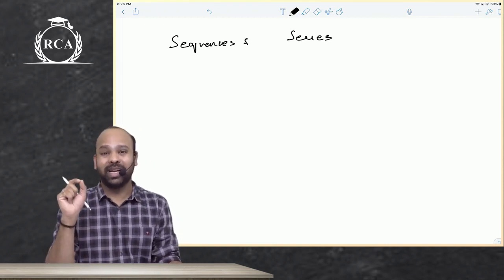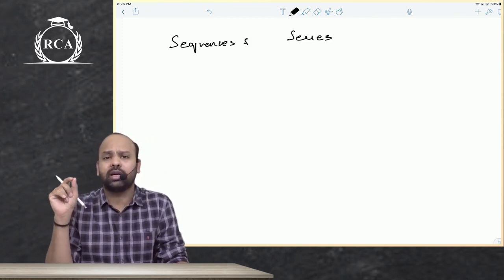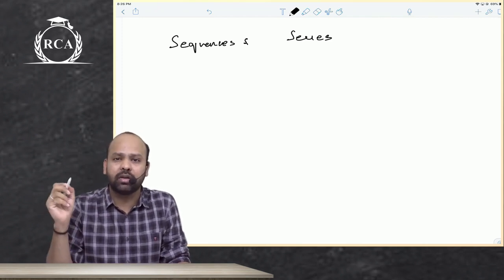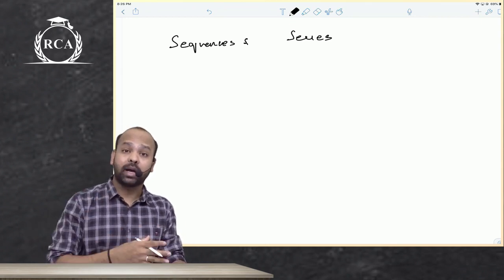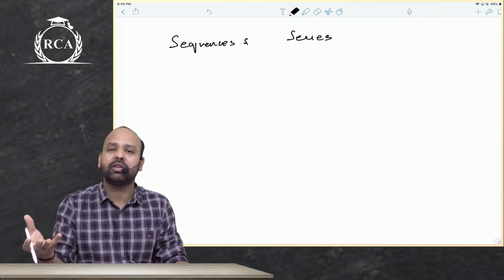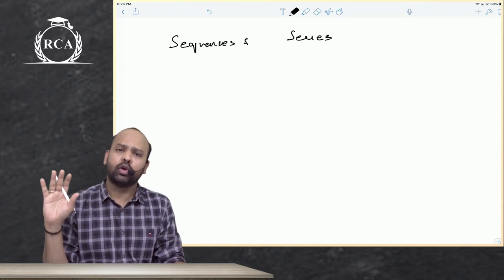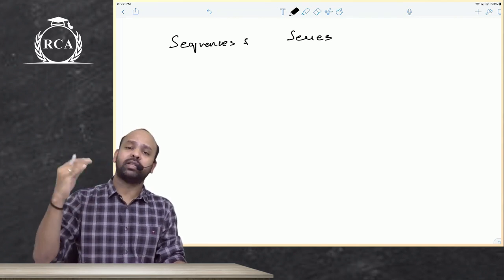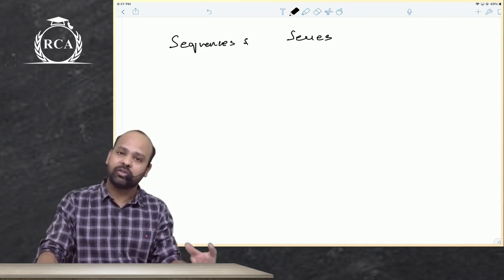But nevertheless, maintain proper notes. Whatever we're discussing in the class, whatever problems we're doing in the class, everything should be properly written in your notebook. It is not that you only mark the final answers and do not maintain proper notes, because later when you revise and want to go back and check the solution of any question, obviously your notes would be useful. Maintain anything, it can be a plain notebook or a ruled notebook, does not matter, but maintain a 300-page notebook at least. Do not maintain those 100-page notebooks, because even with 300-page notebooks, we might end up utilizing 3 or 4 notebooks. That is how much we will be writing, that is how much we will be solving.